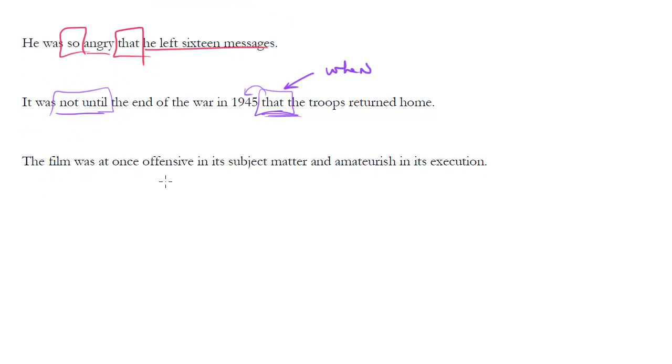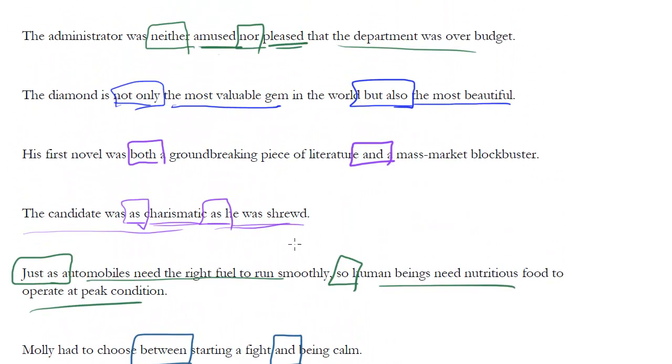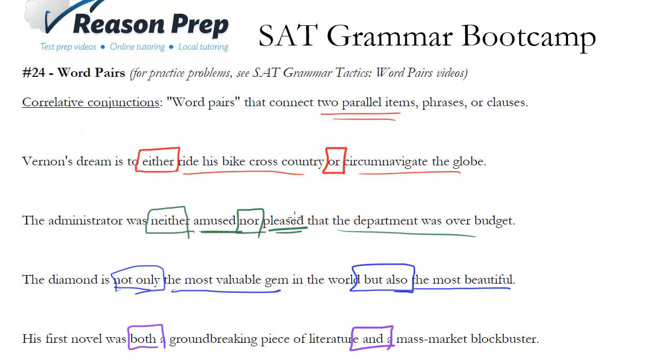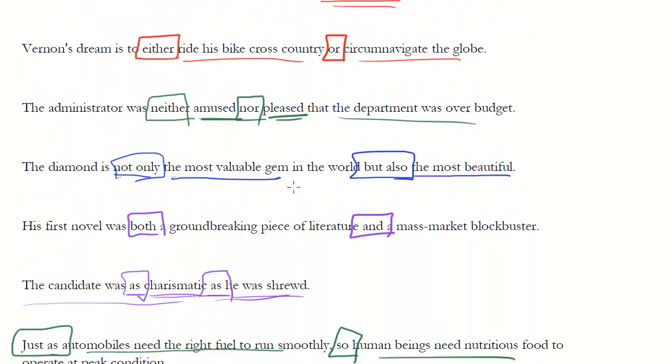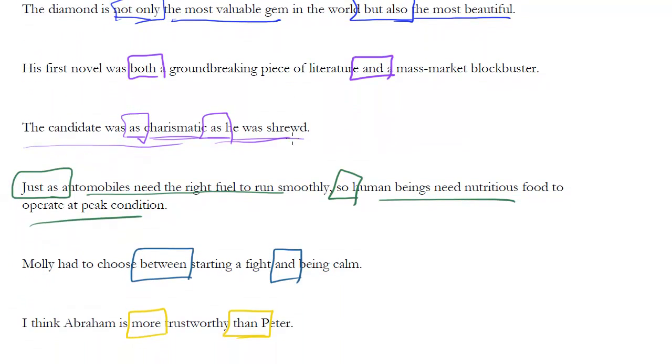Finally, the film was at once offensive in its subject matter and amateurish in its execution. So our word pair is at once, and those were parallel. At once, offensive in its subject matter, and amateurish in its execution. So those are the major word pairs. You'll see a lot of examples of these in the tactics series and in the practice SAT. So recognize them, look for parallel phrases, and you'll get these every time.